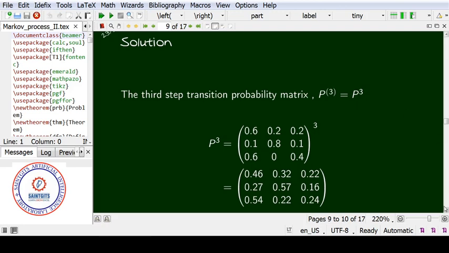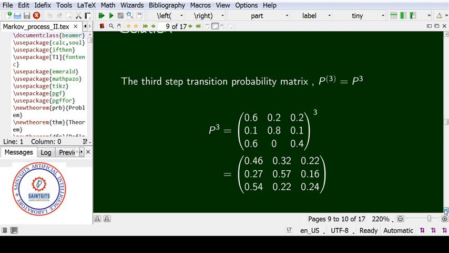The transition probability matrix will satisfy the matrix power rule. Then P cube is the transition probability matrix multiplied by itself 3 times. By this matrix multiplication, we got this result.